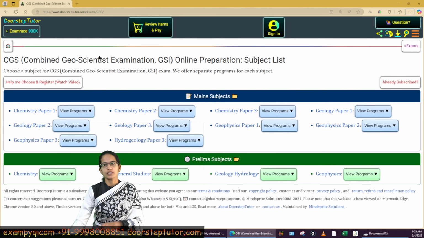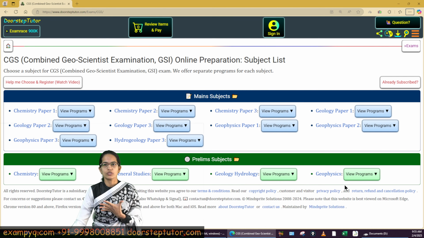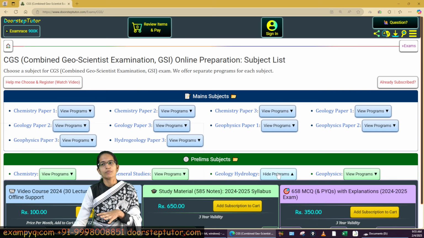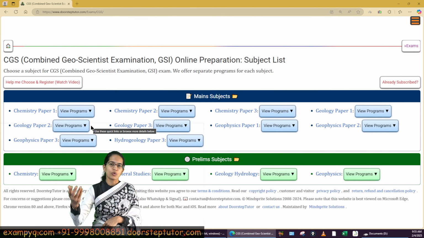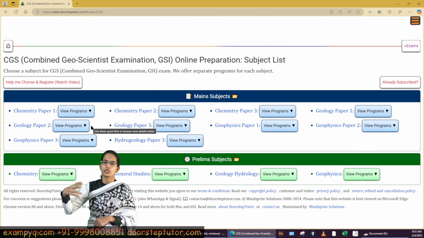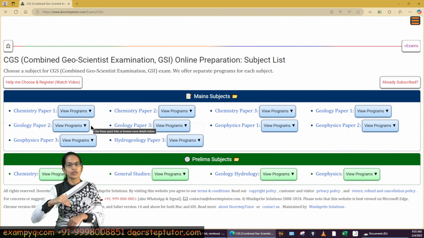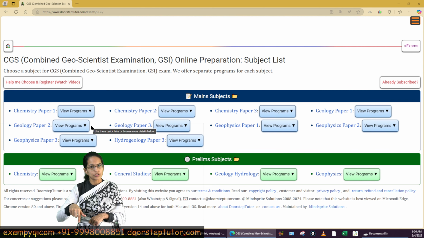Now coming on to the CGS examination preparation, once you qualify your prelims, you can choose either geology, hydrology as one of the papers, or geophysics and chemistry as other papers. Now, once you qualify it, you are eligible for mains. The complete preparation for each of those, including the solved PYQs and details, are available in each of the portals. So, if you qualify in geology, you will be appearing for 3 geology papers. For geophysics, again 3 papers. And for chemistry, again 3 papers. For geology, you have an option to pick one of the papers as hydrogeology.